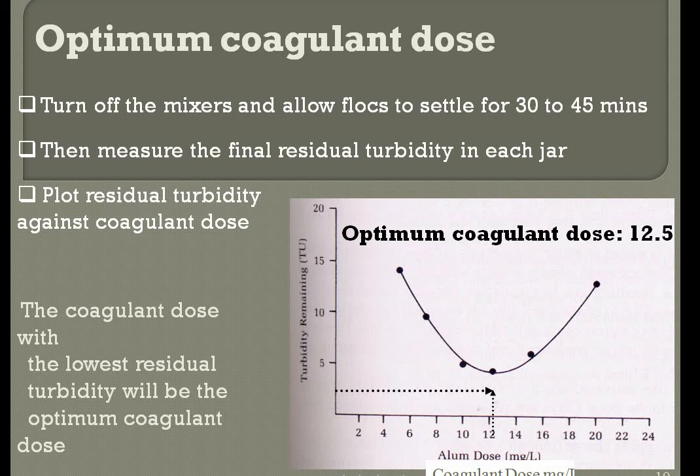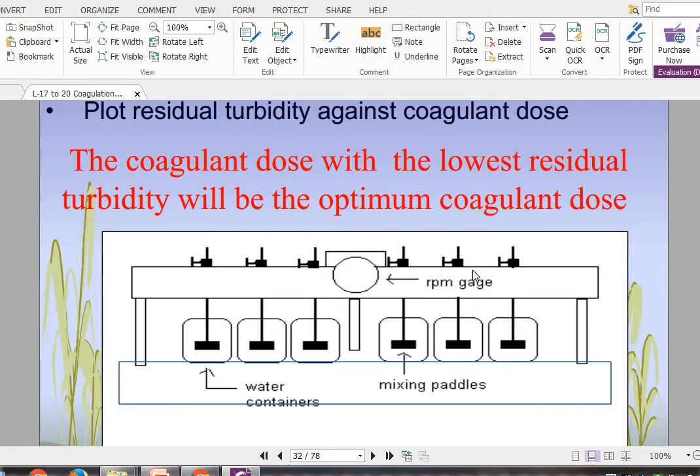So this is the actual performance of the jar test. Okay, so I think you may have come to the conclusion of how the dose of coagulant is decided and at what pH it is decided. Again, the coagulant dose with the lowest residual turbidity will be the optimum coagulant dose. This is the graphical sketch of the jar test.